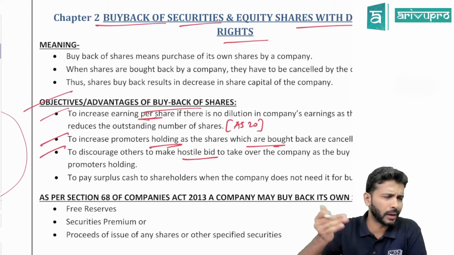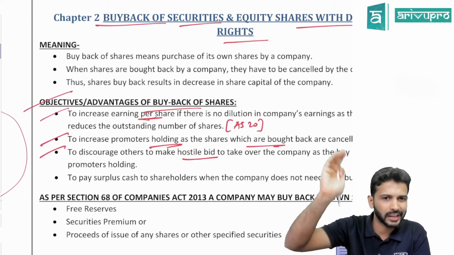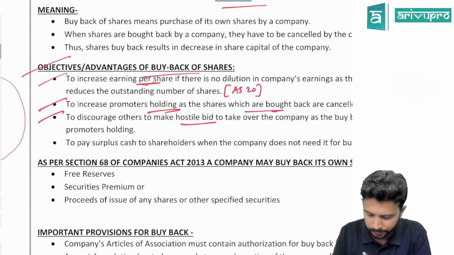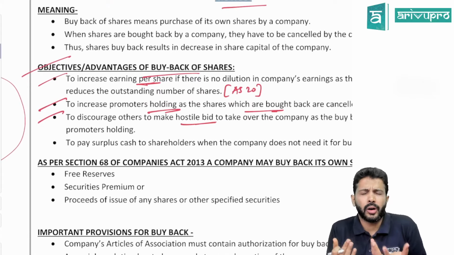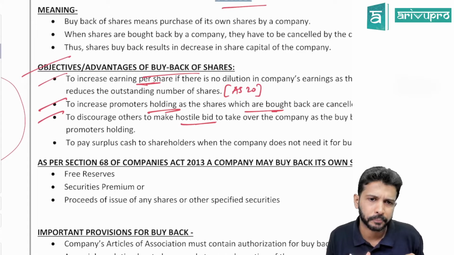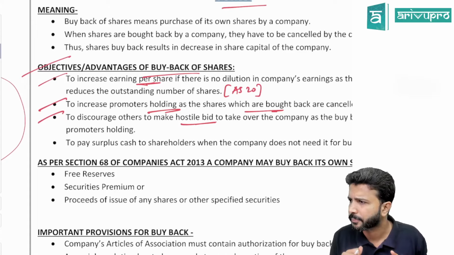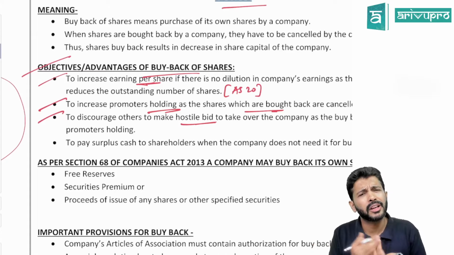Whenever you do the buyback, the number of shares will reduce, so your earnings per share will increase. How? In AS20 we will see. Suppose now I have enough cash with me. I don't have any expansion plan. I have enough surplus cash. I don't want to expand. I don't have any plans to do anything with that.